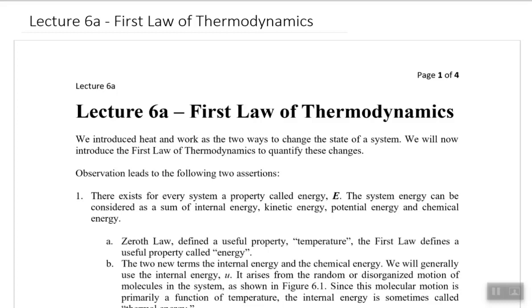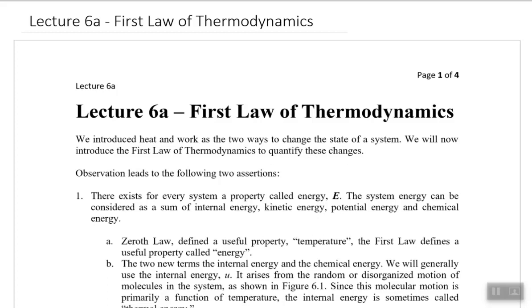In the previous lectures, we introduced different properties, different state functions, different path functions. In the last lecture, we introduced two different kinds of energies, heat energy and work energy. And we were saying these two different kinds of energy can change the state of the system. Today, we'll be quantifying these changes: how much heat was supplied, how much work was done, or how much work was supplied, how much heat was produced. So today we will be looking at the first law of thermodynamics.